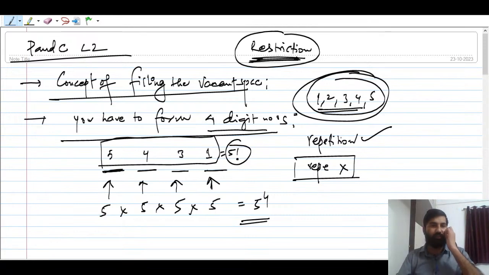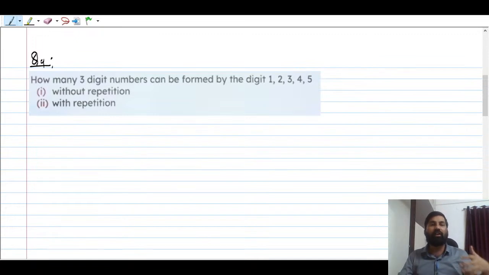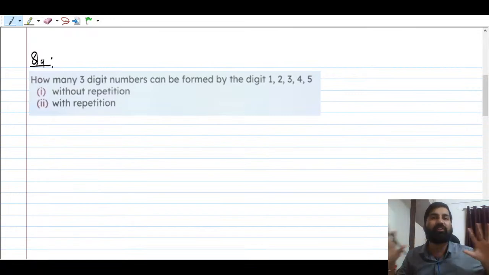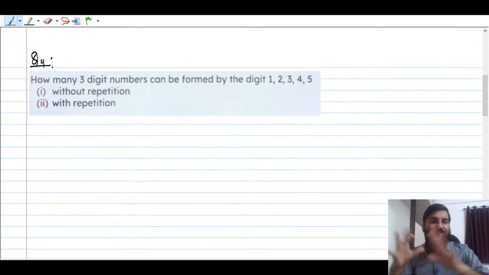Fine. So this is the very important concept that I am discussing. Okay. So let me take one question here, a very good question, right? In order to use this concept, you can say that we are using the concept of filling the vacant space. See, we don't know what is permutation, we don't know what is combination at this moment, but we know how to fill the vacant space, right? Okay, and later we will see the formulas and all.